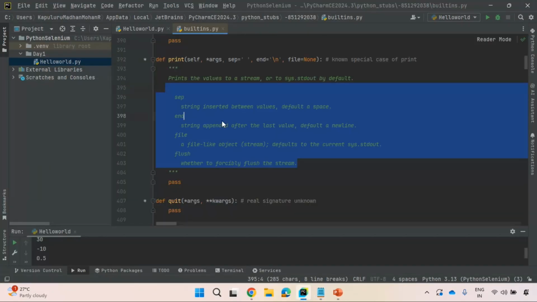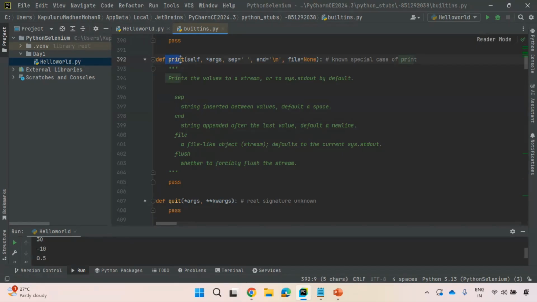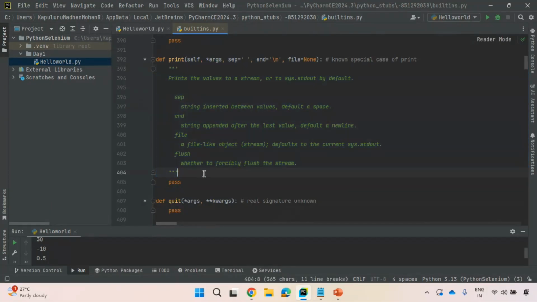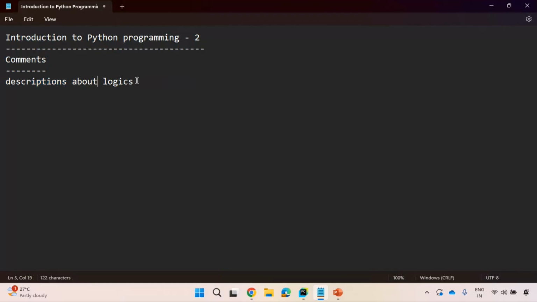So these are all inbuilt methods, guys. When we create our own functions, our own methods, we will write the descriptions like this. When I specify the descriptions like this, other people can also understand the logics of this specific function, of this specific method, very easily. So comments are descriptions about logics, to understand logics very easily. What these comments do is make code maintenance easy. Why am I saying this point?